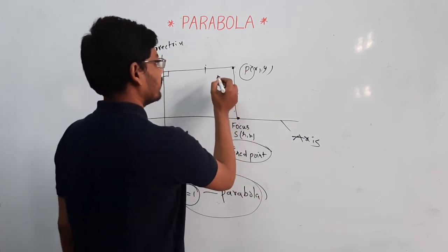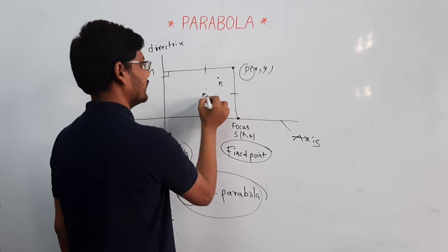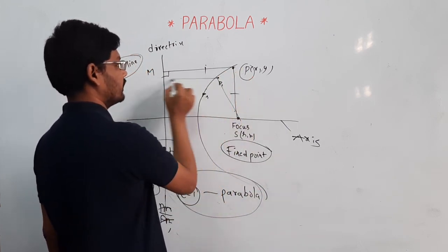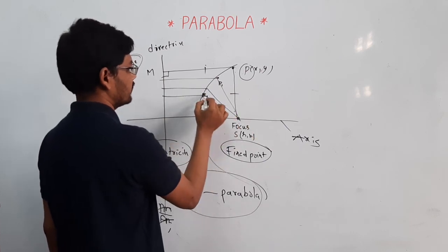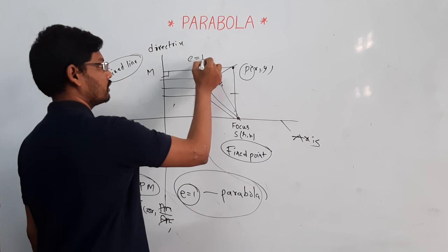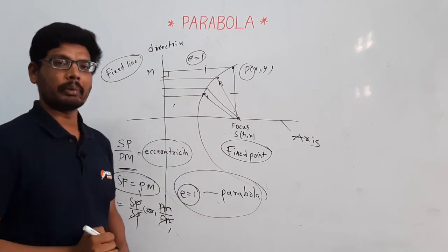Here, if you take any points P, P1, P2, P3, the distance to the focus and to the directrix is always equal, and the eccentricity is equal to 1. When the eccentricity is equal to 1, the figure is said to be a parabola.